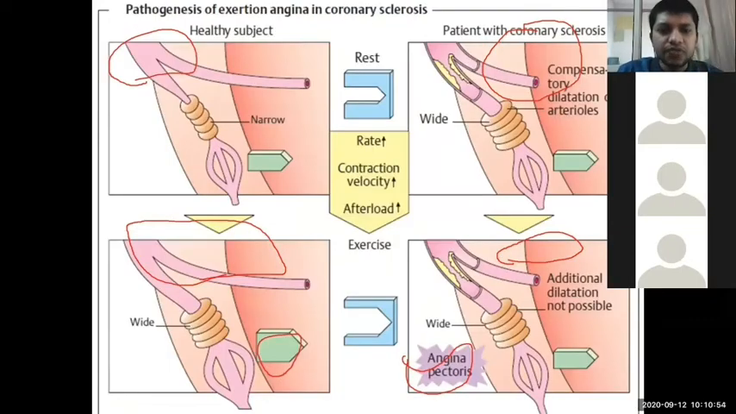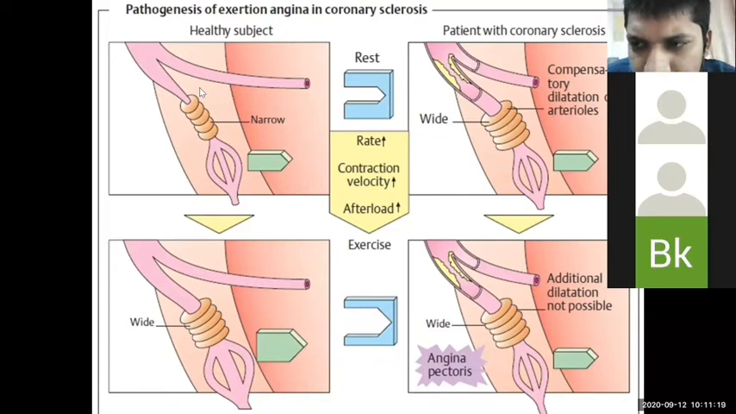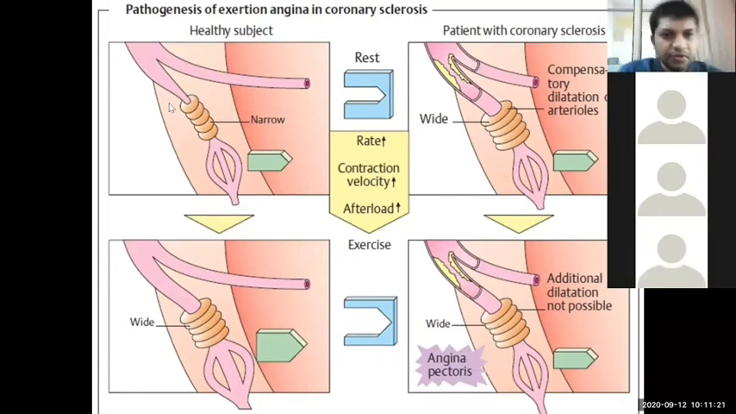However, exactly in case of angina, sorry, let me delete the annotations, right? So exactly in the case of angina, what happens is, you can observe here. In the case of angina, can you see the arrow also, students? Students, can you see the arrow also? Yes, sir. Okay, very good.